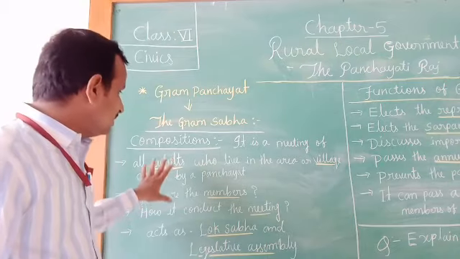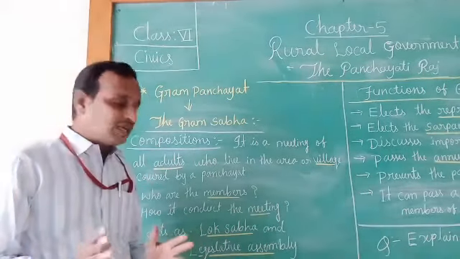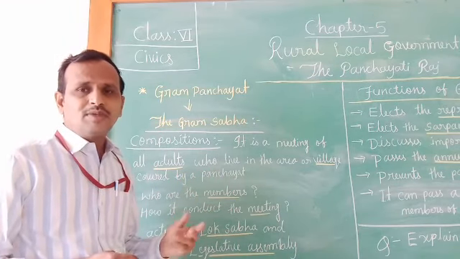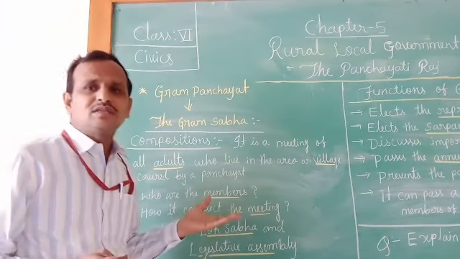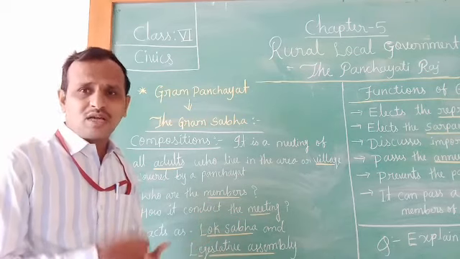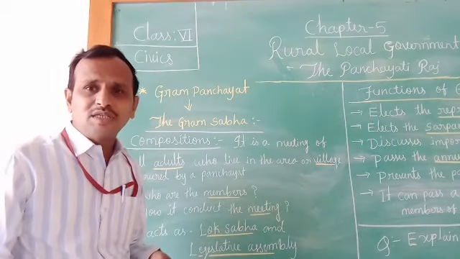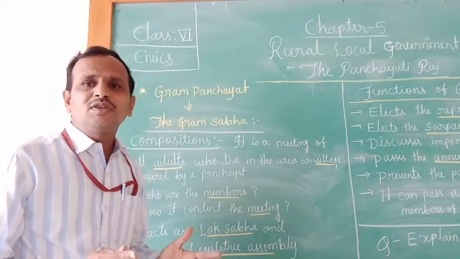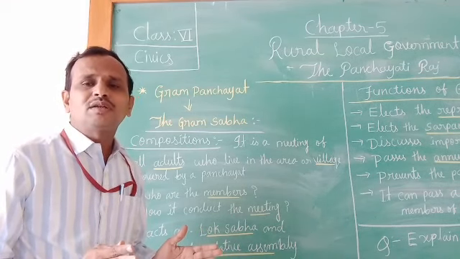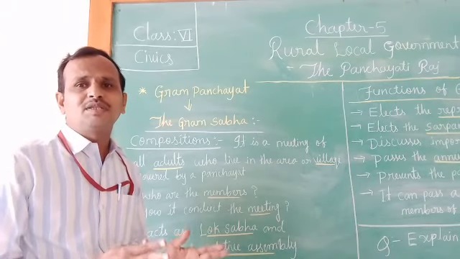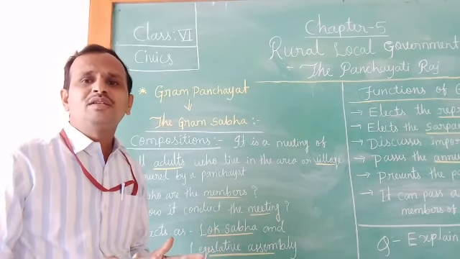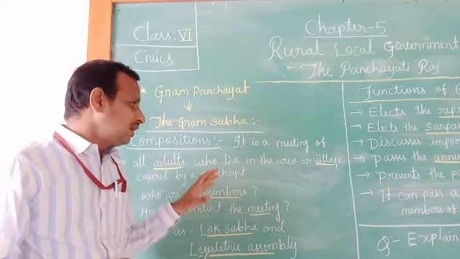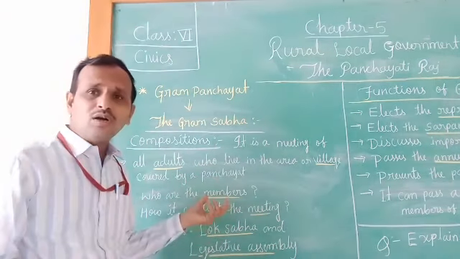And I think all of you understand the details of the composition of the Gram Sabha. The villagers are the members of the Gram Sabha. They elect the representatives, and the representatives form a government. Which government? The Gram Panchayat. They form the Gram Panchayat, and they are elected by the villagers, the members of the Gram Sabha, children. So this is the detail of the Gram Sabha composition, children.